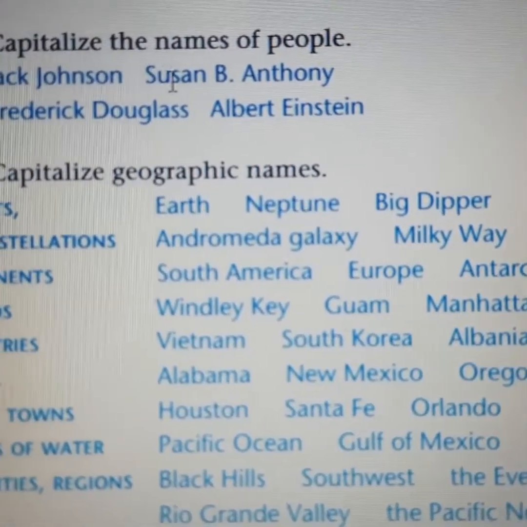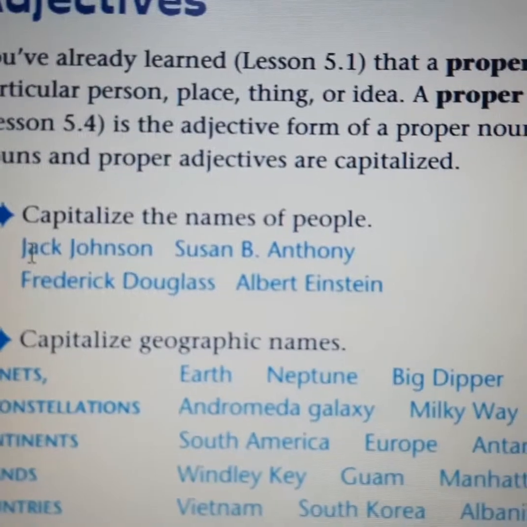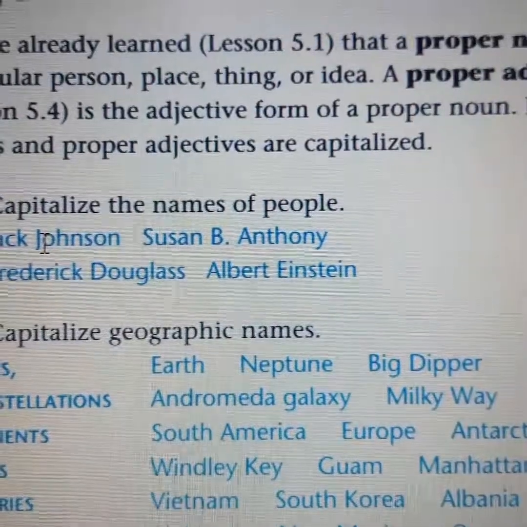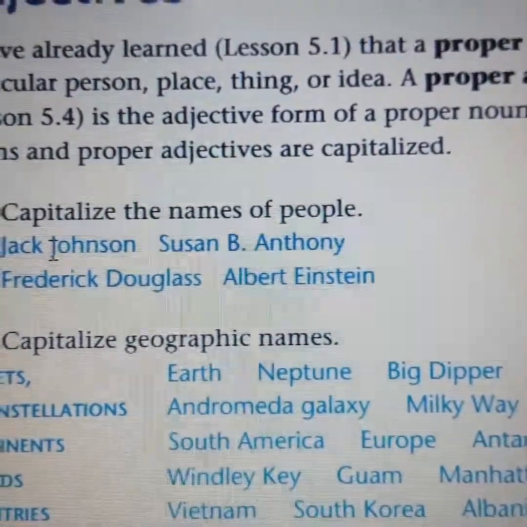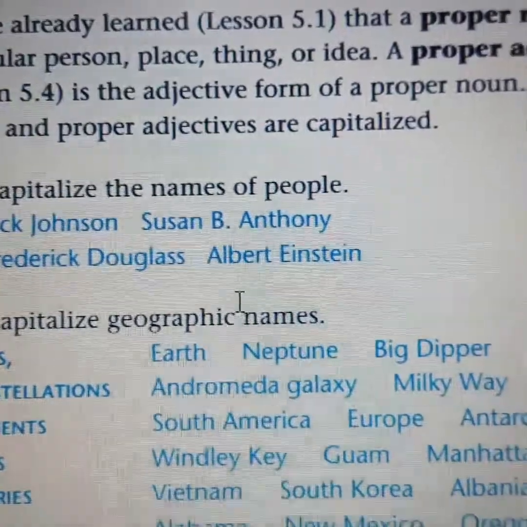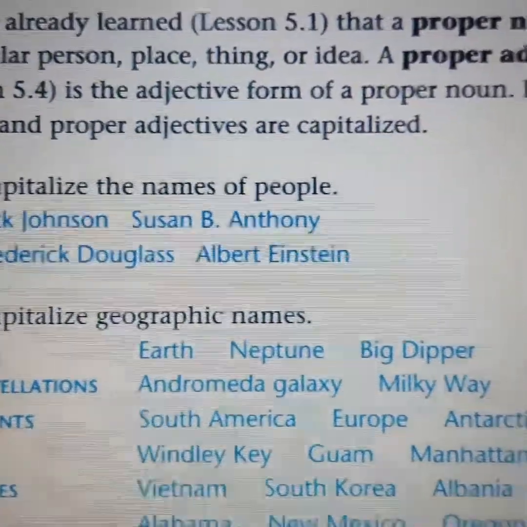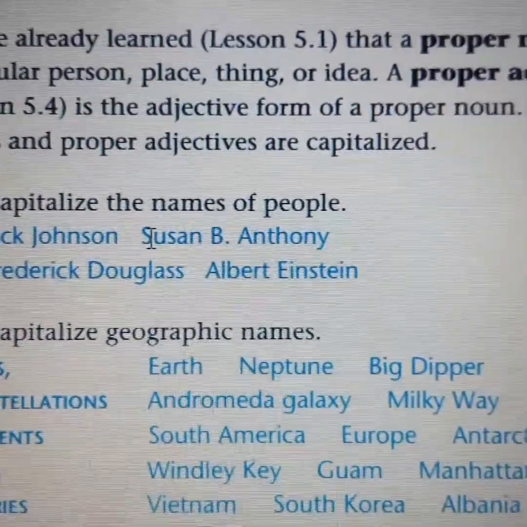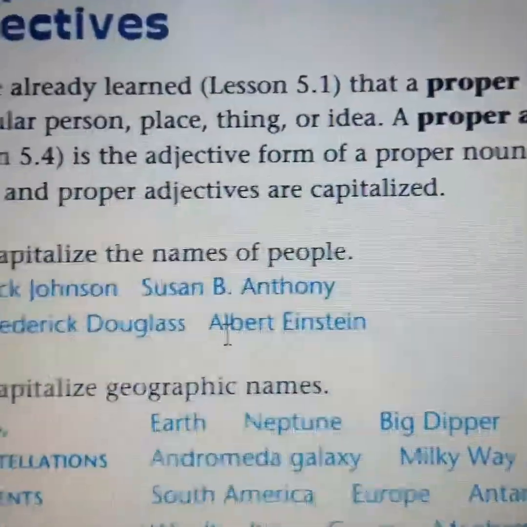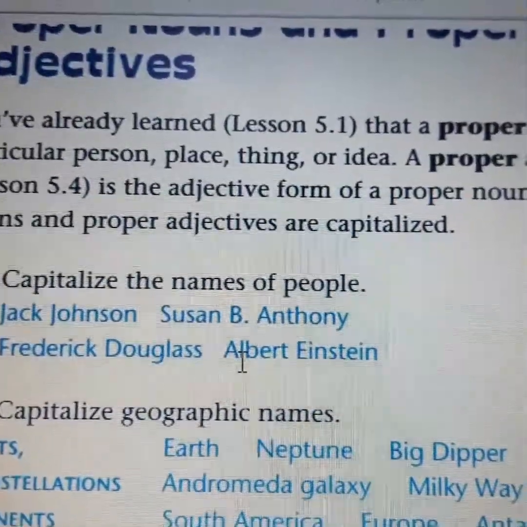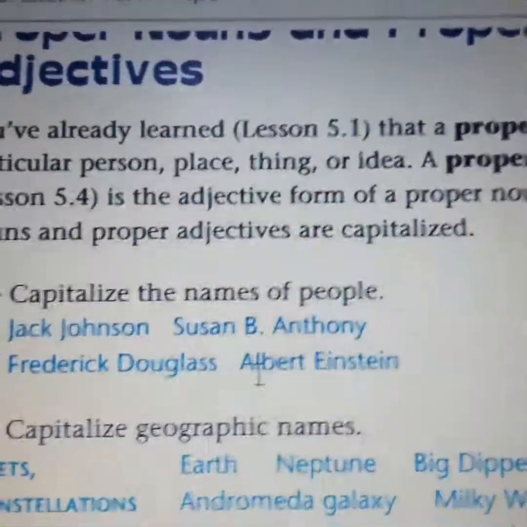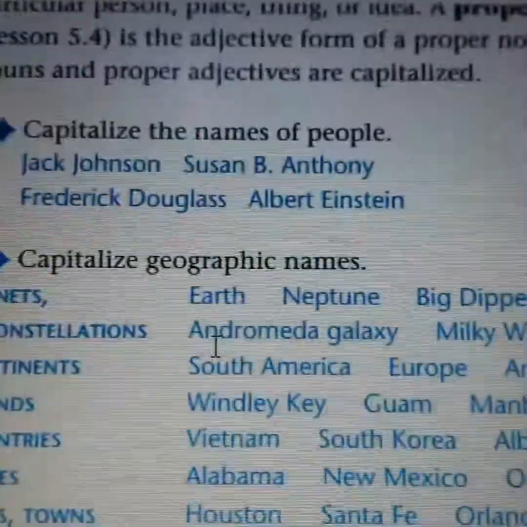Okay, capitalize the names of people. Here we have Jack Johnson. Jack is a capital letter, and the last name here also has a capital letter. Here we have Frederick Douglass, we have F and we have D, both capital letters. Also here we have Susan, this is another name, and we have Albert. We have to use capital letters because these are proper nouns. A proper noun names a particular person, sometimes a place, sometimes things, and sometimes an idea.